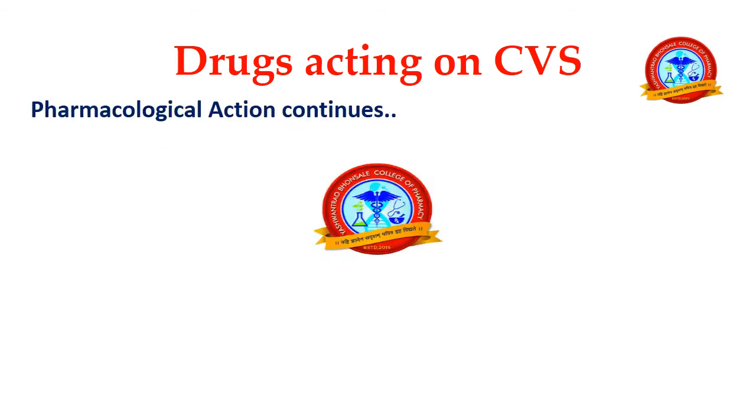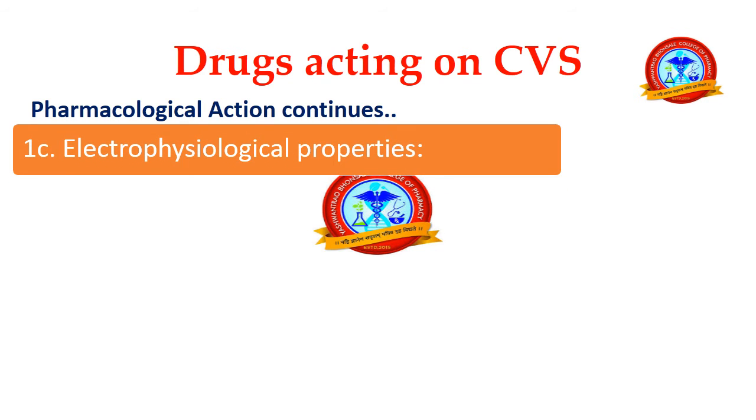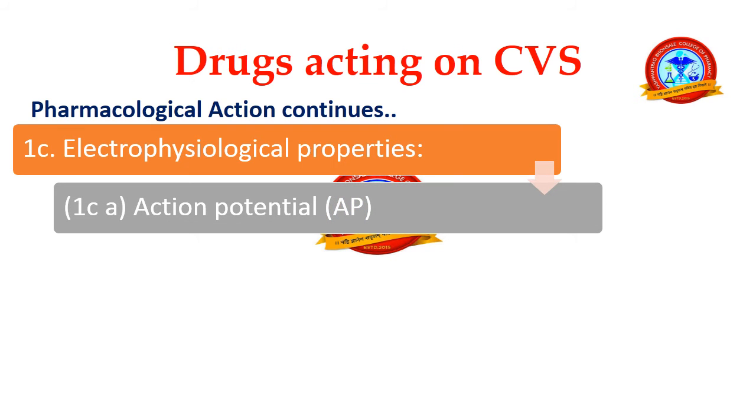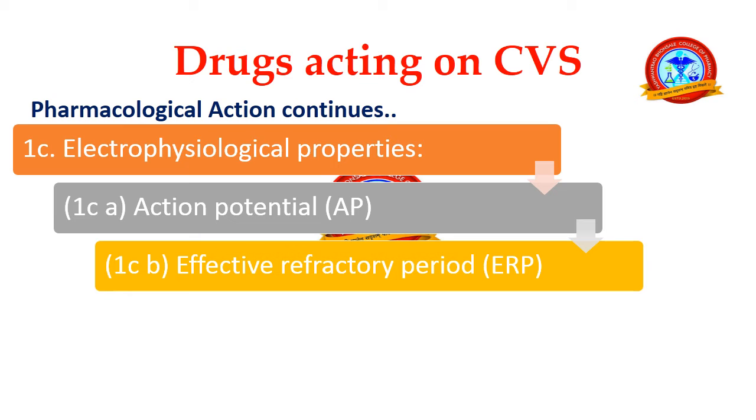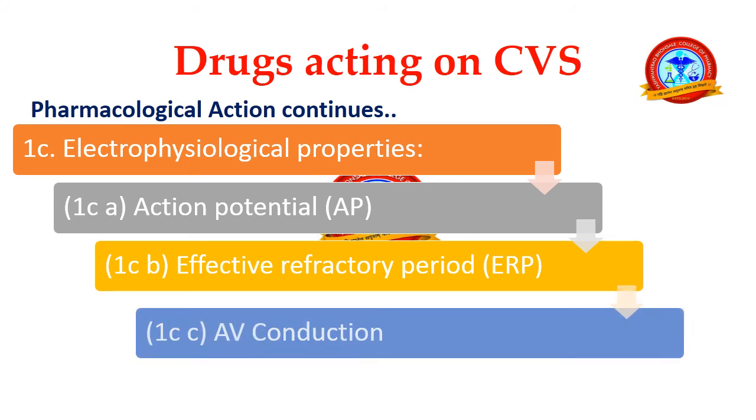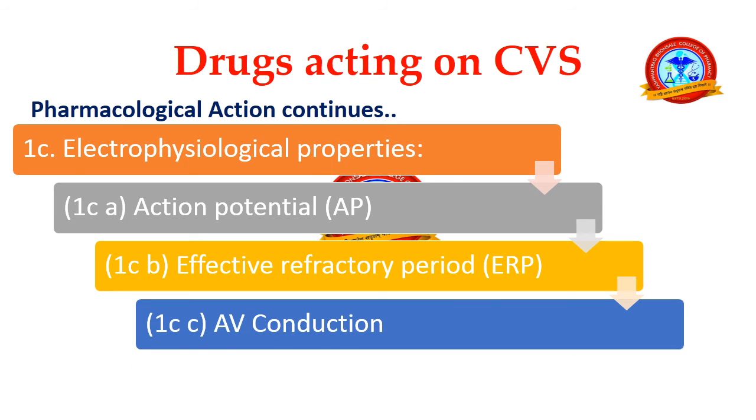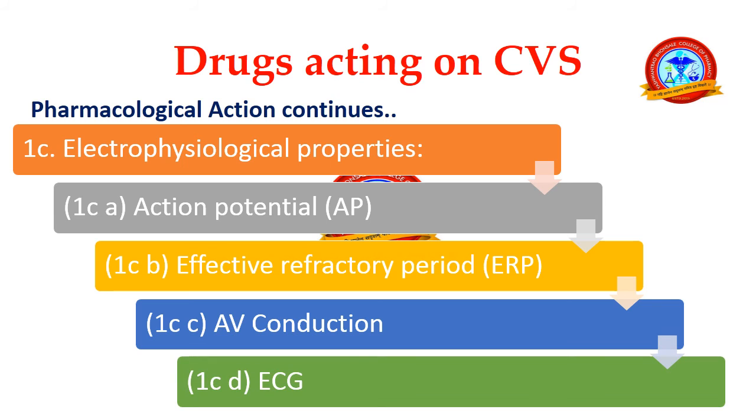the atrioventricular node. Then, the pharmacological actions of Digitalis on the electrophysiological properties of the heart include effects on the action potential, the effective refractory period, and the atrioventricular conduction. Digitalis also acts on the electrocardiogram, or different segments of the electrocardiogram.